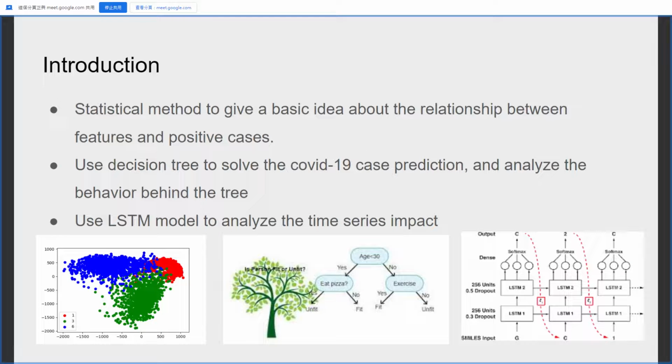Here is the model we are going to implement. There are two ways for us to do feature selection, which is correlation analysis and random forest. For the prediction, we use neural network, random forest, and LSTM as our model.